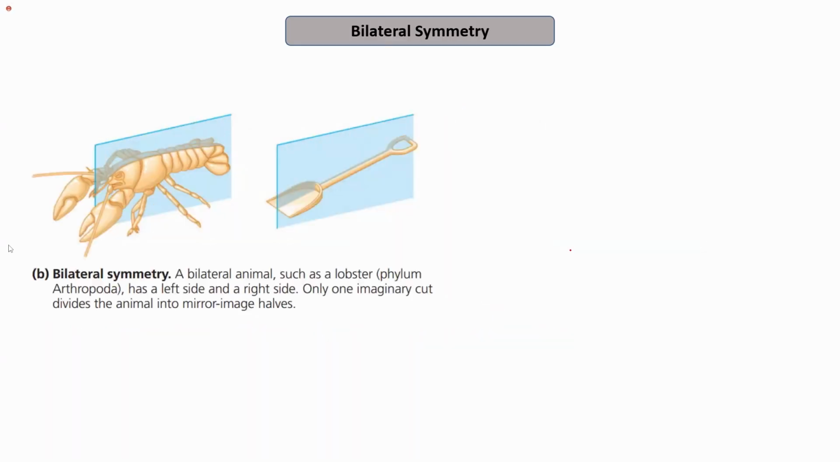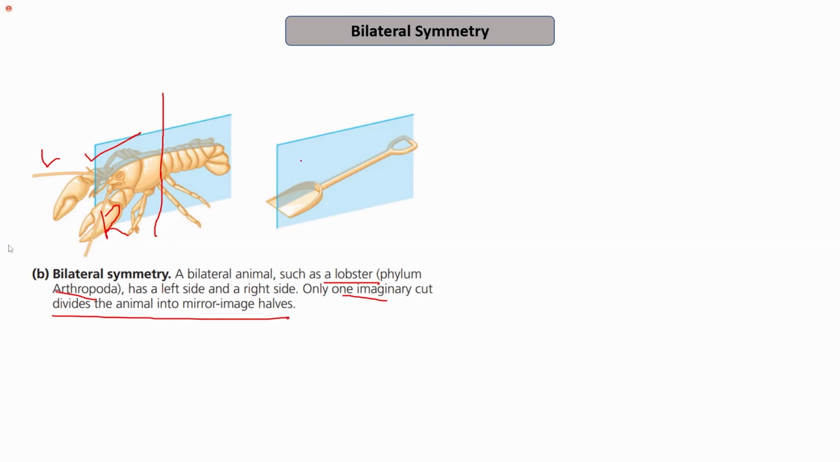The next is bilateral symmetry. We can consider a bilateral animal such as a lobster, which belongs to the phylum Arthropoda. It has a left side and a right side. If we use this plane as a plane of symmetry, we will not get two equal halves. It has just one plane of symmetry, one side left and the other right. So only one imaginary cut can divide the animal into mirror image halves.